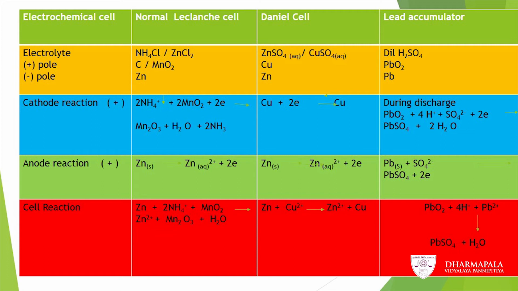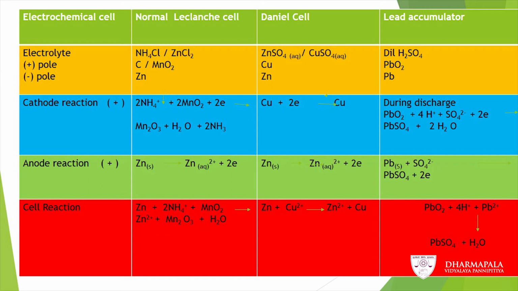In Daniell cell, cathode reaction, Cu2+ gains 2 electrons, converting into solid copper. Lead accumulator, during discharge, lead oxide PbO2 reacts with H+, sulphate and 2 electrons, forming lead sulphate and water.